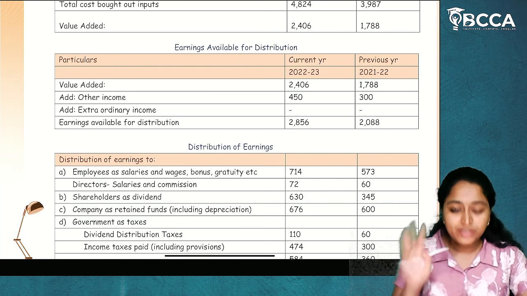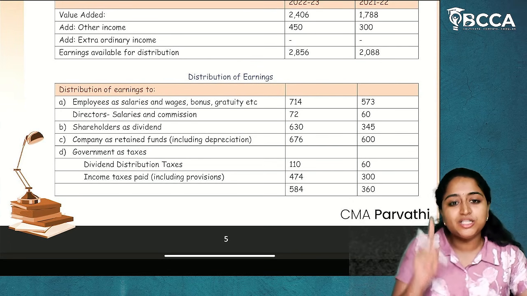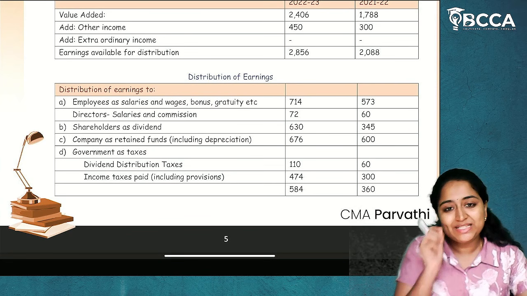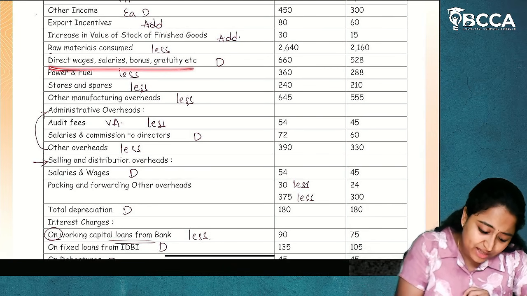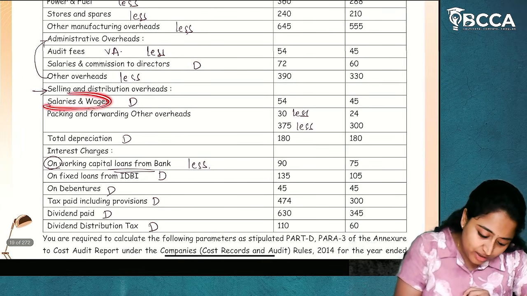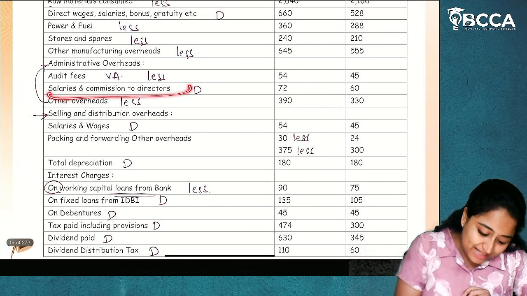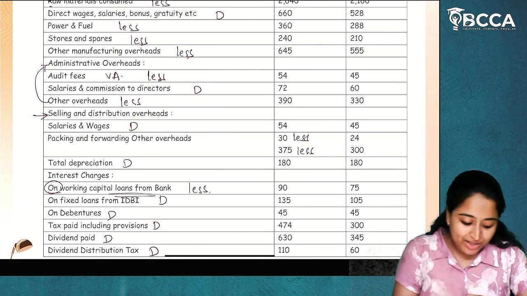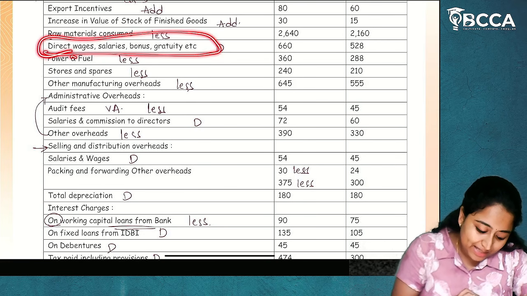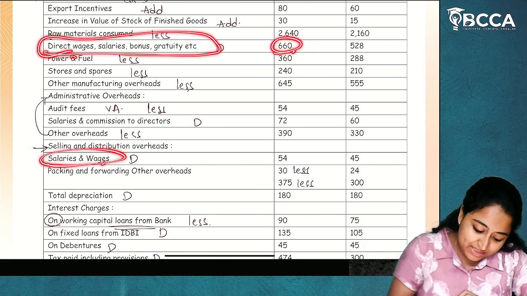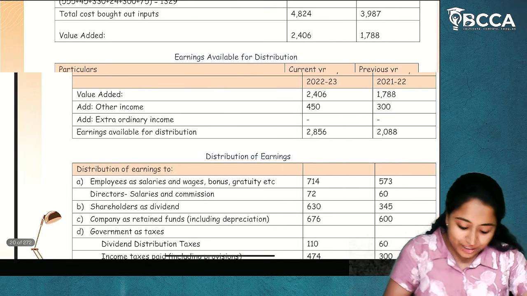Now, moving on to the third table. Distribution of earnings to different claimants. First, distribution will be done to the employees as salaries and wages. So, how many salaries and wages are there? Here 1, here 2, and salaries and commission to directors, 3 are there. In this question, it is given as direct wages and salaries and wages. Both 660 and 54 will be added and it will be given as 714.